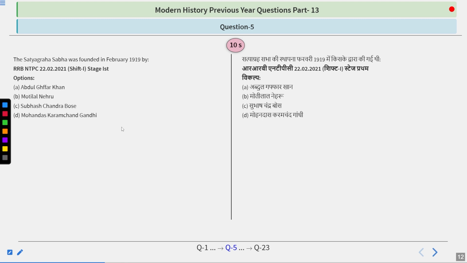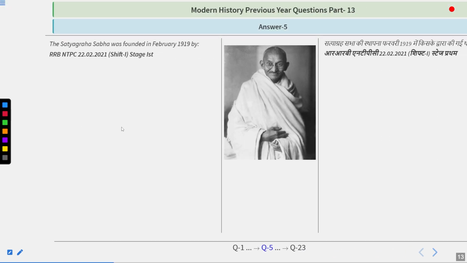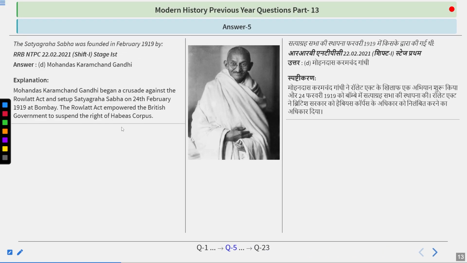The Satyagraha Sabha was founded in February 1919 by Abdul Ghaffar Khan, Motilal Nehru, Subhash Chandra Bose, or Mohandas Karamchand Gandhi? Try to think about it. We know that in 1919 Satyagraha was declared by Mohandas Karamchand Gandhi.